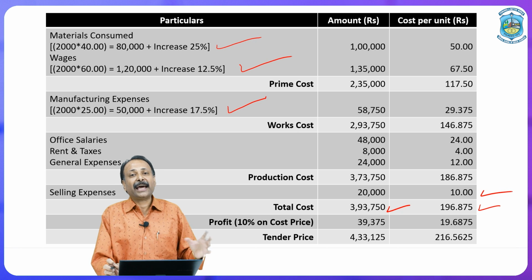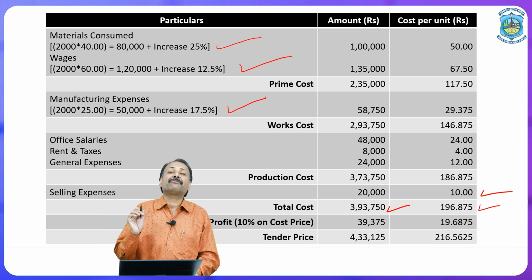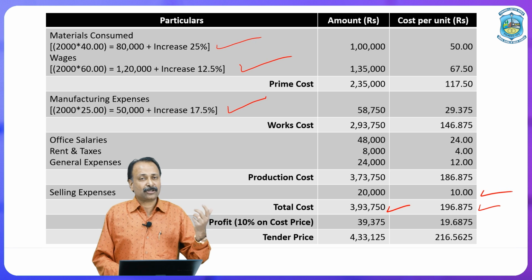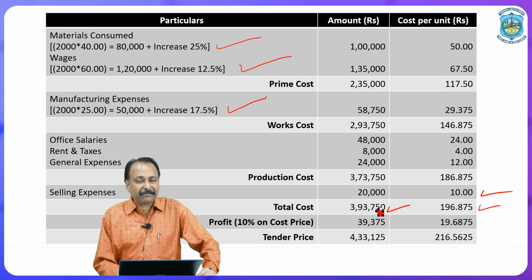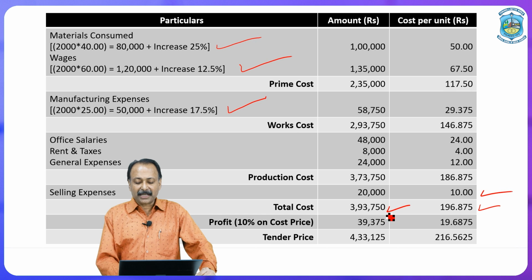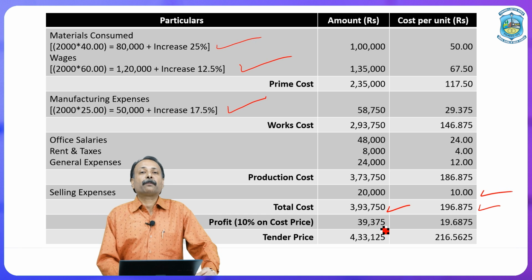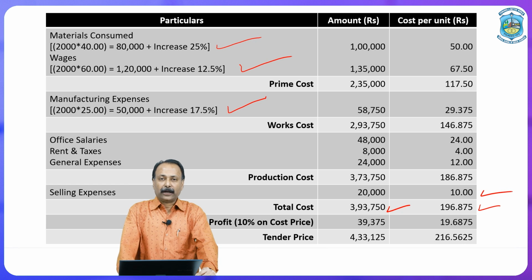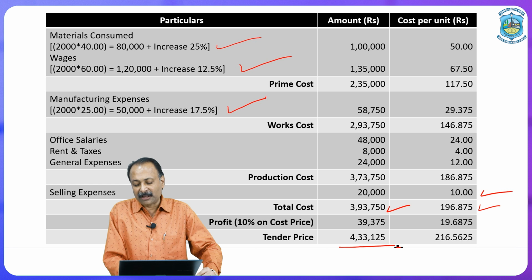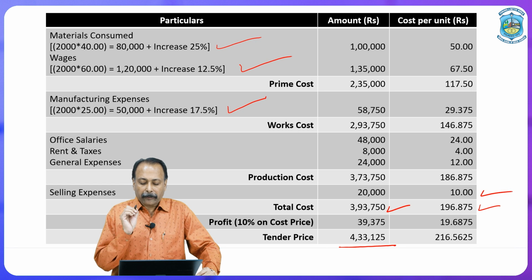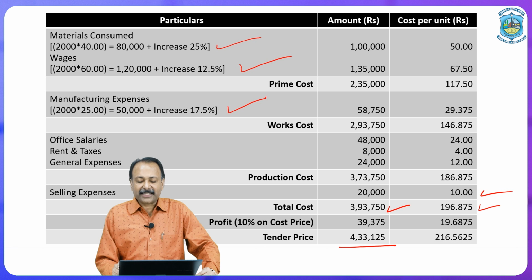196.875 rupees. Now they are asking us to charge the same amount of profit as we were charging previously. So that is 10% on total cost. Total cost would be 3,93,750, we have to calculate 10% on it. So the 10% on 3,93,750 is 39,375. This amount of profit we have to add to our total cost to calculate the tender price. So our tender price is 4,33,125 rupees. 4,33,125 rupees, and when it is divided by 2,000, we are going to get 216 rupees 56 paise.